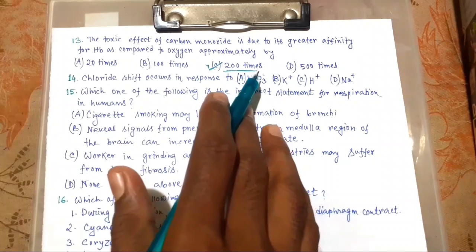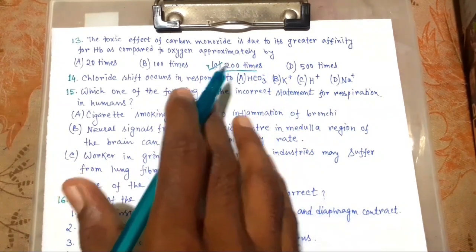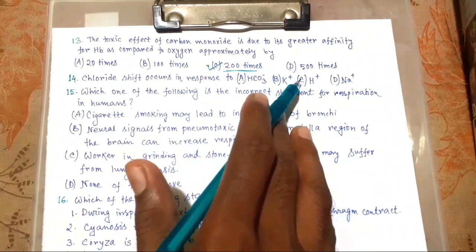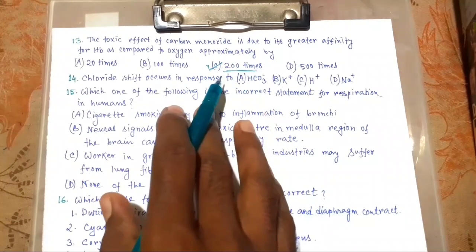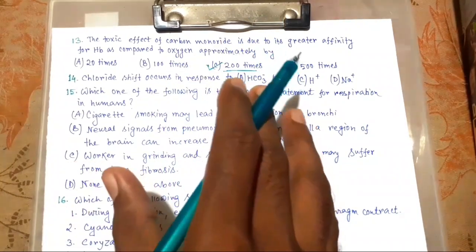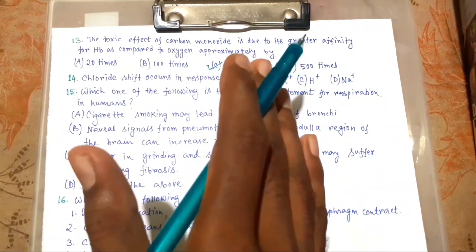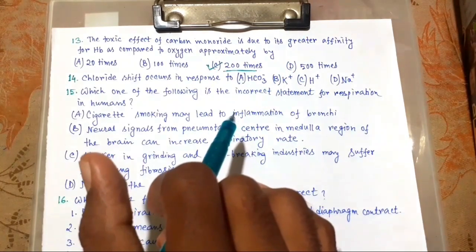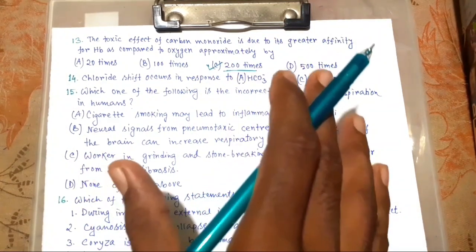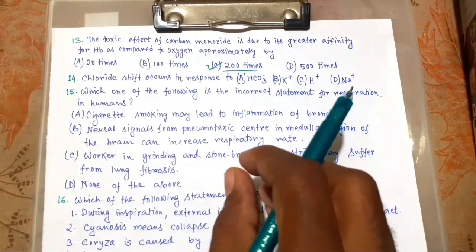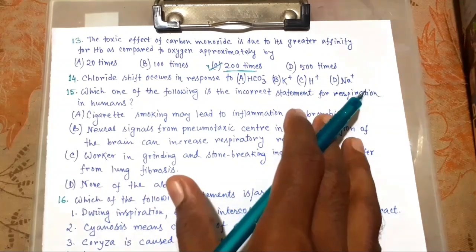So we should know about chloride shift. That is also called the Hamburger effect. That describes movement of chloride ion into red blood cells, that is RBC, and bicarbonate ion is exported from the RBC in exchange for chloride ion.